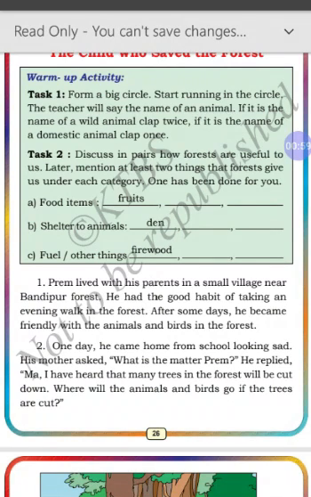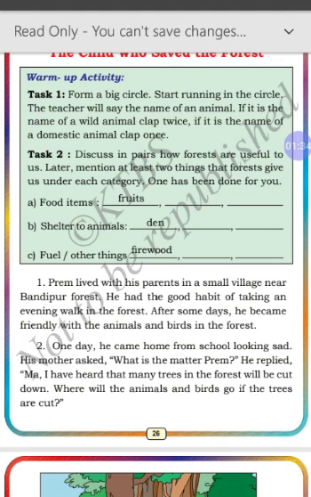Prem lived with his parents in a small village near Bandipur forest. He had the good habit of taking an evening walk in the forest. After some days, he became friendly with animals and birds in the forest. So now let's learn what is there in the first paragraph. There was a boy called Prem. He lived with his parents in a small village near Bandipur forest.